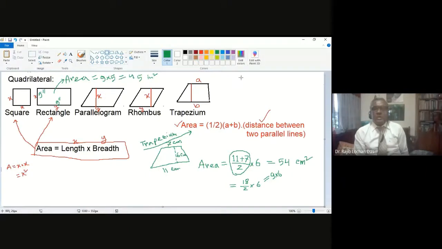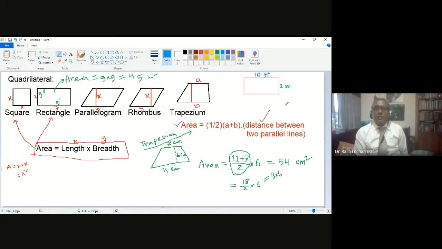It is a rectangle, so everyone knows the formula length into breadth. The length is 10 feet and the width or breadth is 2 meter.